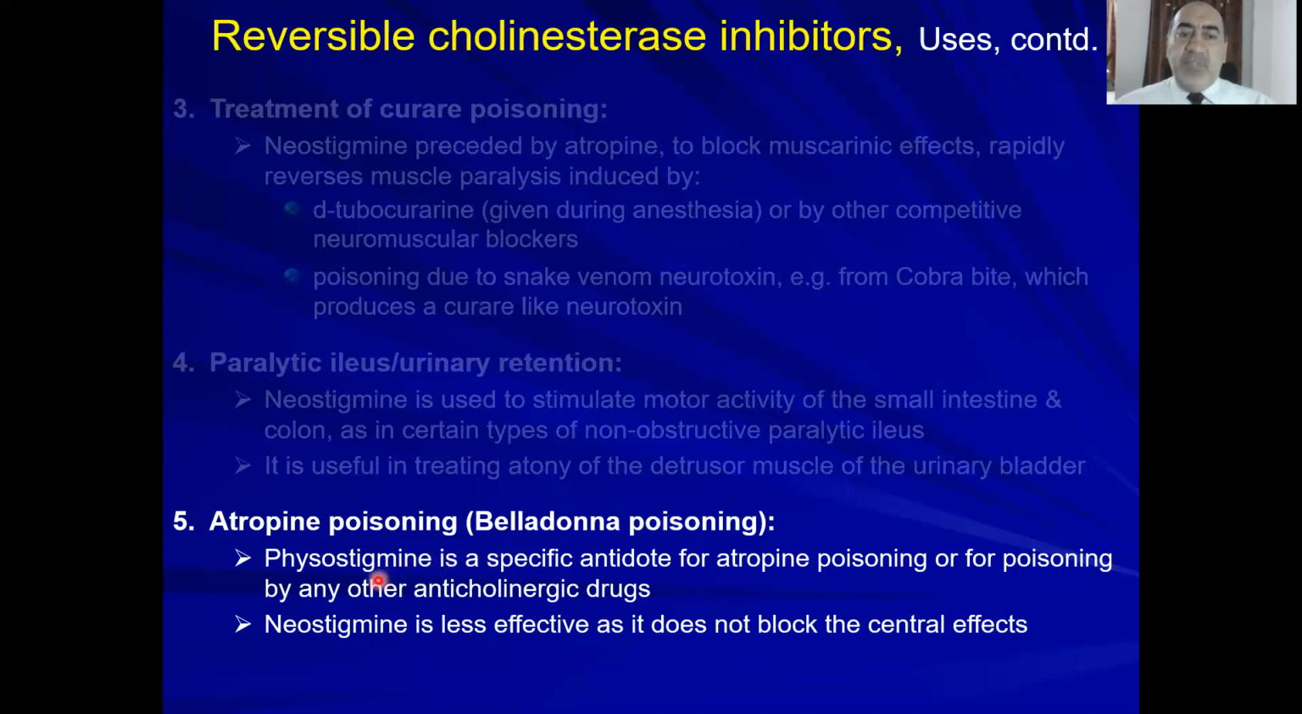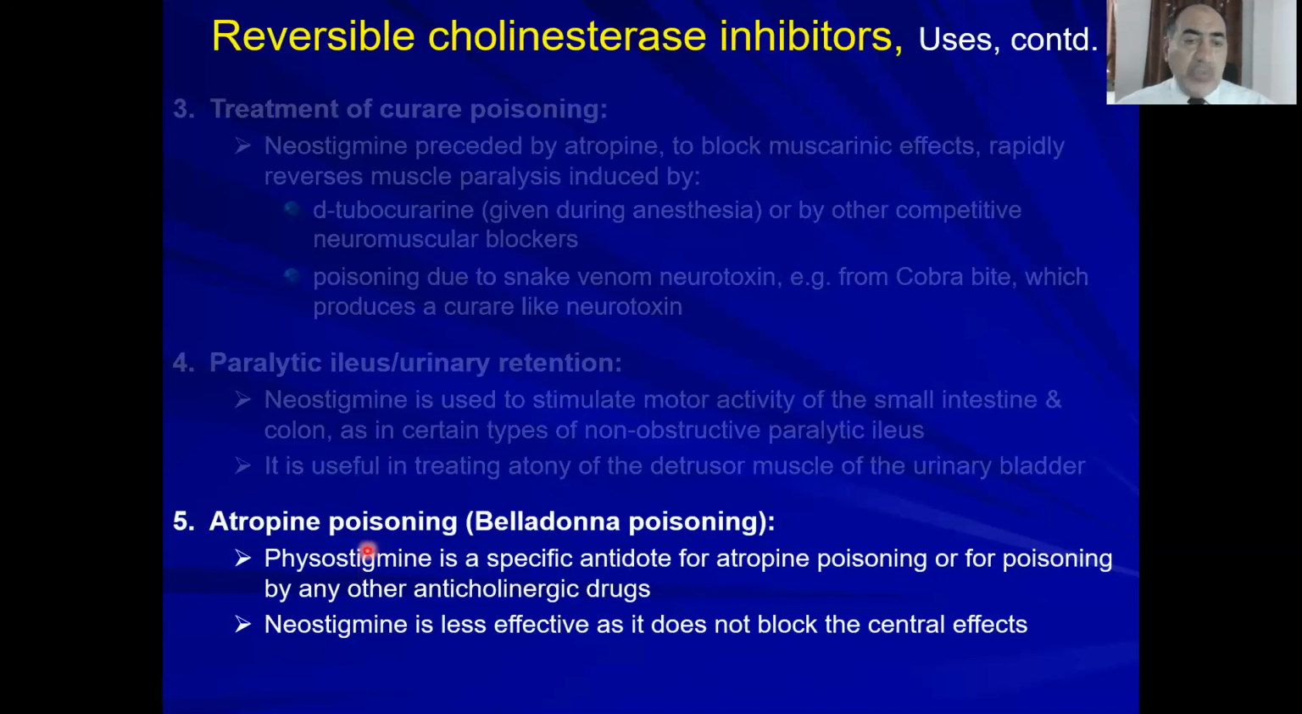Here use physostigmine, because atropine has both peripheral and central effects. So here you don't use neostigmine. Neostigmine does not have central effects, so it will not block atropine central effects. You can use physostigmine because physostigmine can pass through the blood-brain barrier and can counteract the atropine effect on the central nervous system.